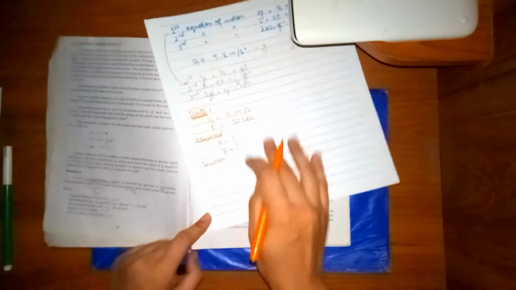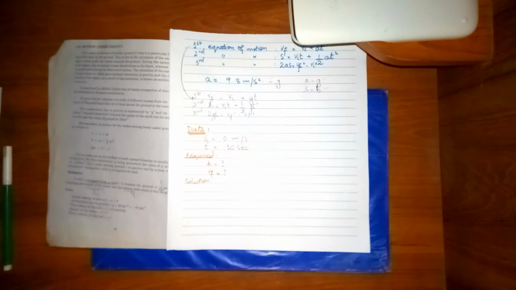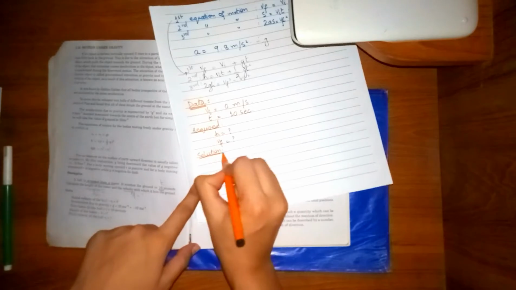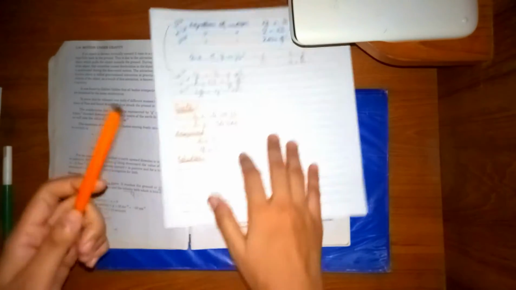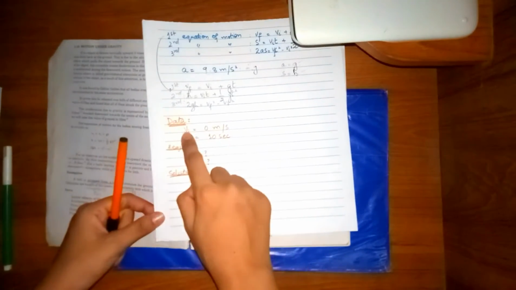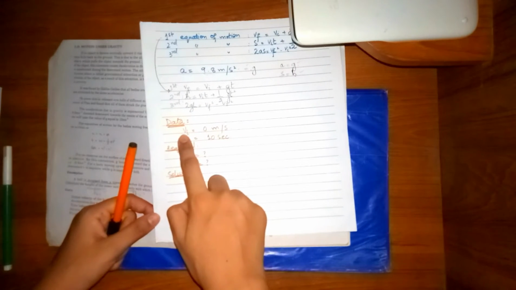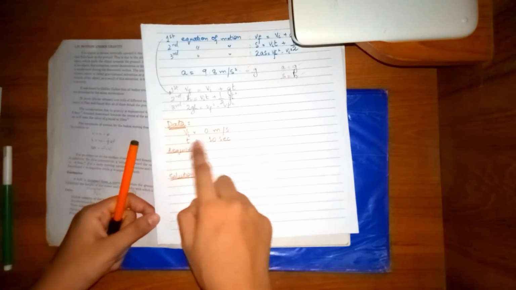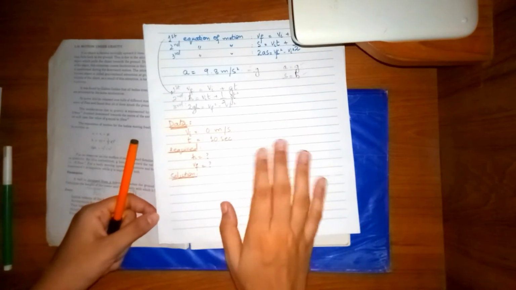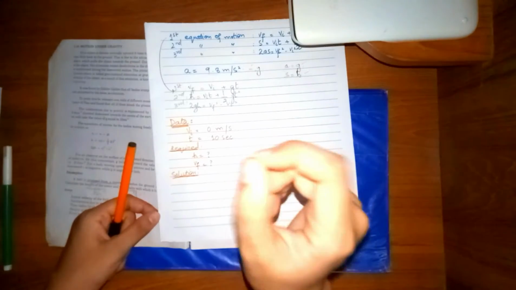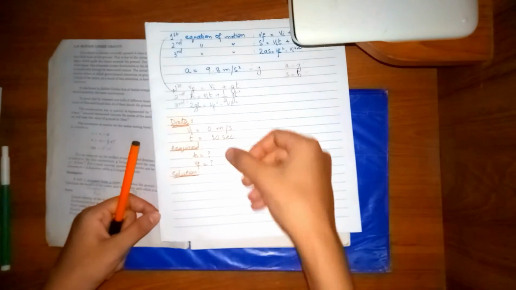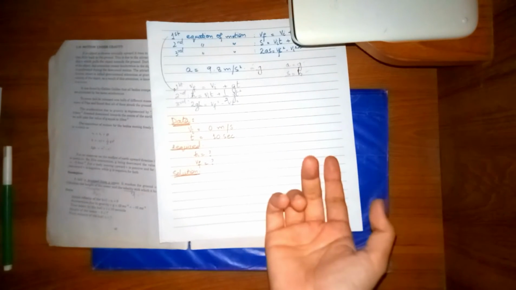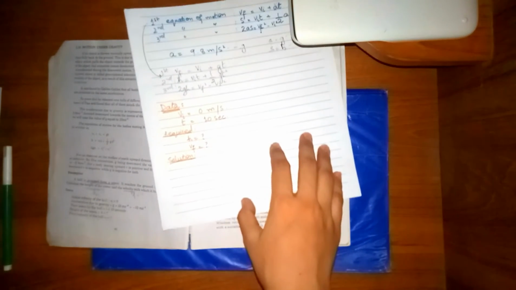Alright, so among these three formulas, which formula suits the best? Before jumping to the solution, make sure that all the data is given in standard form. The standard unit of velocity is meter per second, correct. The standard unit of time is second, correct. You don't need to convert. Make sure you check at the very initial point whether the data are given in standard form and standard units or not.